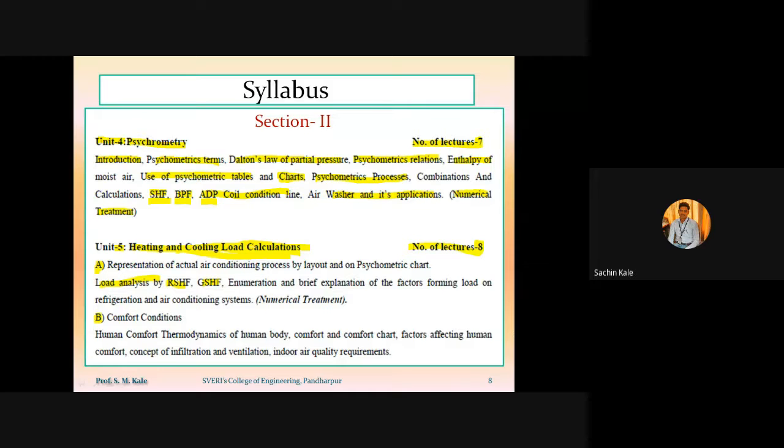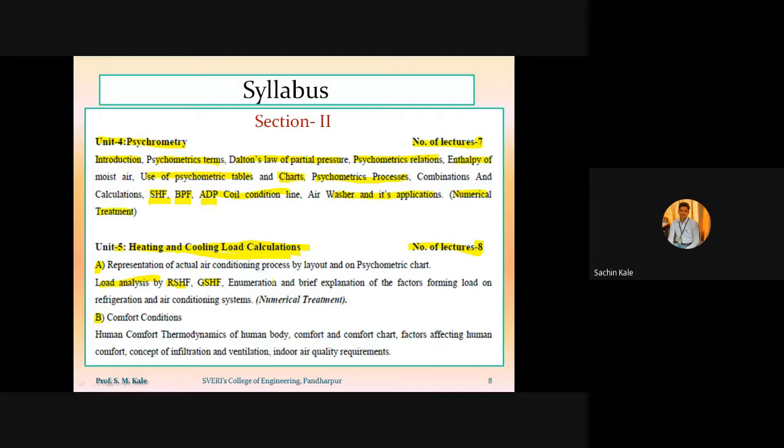RSHF is called the room sensible heat factor line, GSHF is called the grand sensible heat factor line, and ERSHF is called the effective room sensible heat factor line. So we have to study these 3 parameters: RSHF, GSHF, and ERSHF.